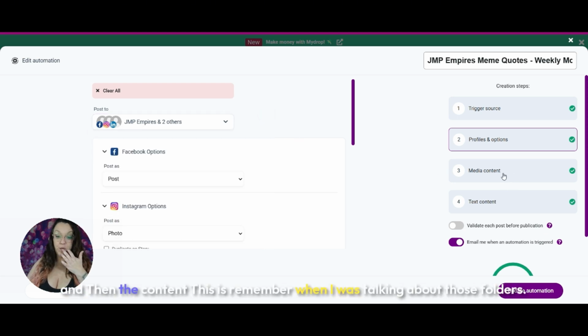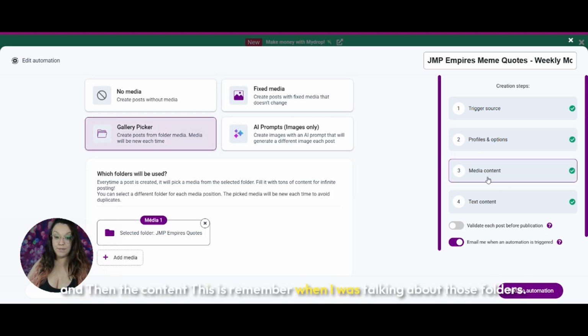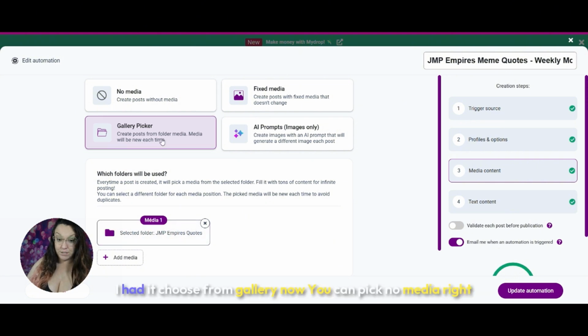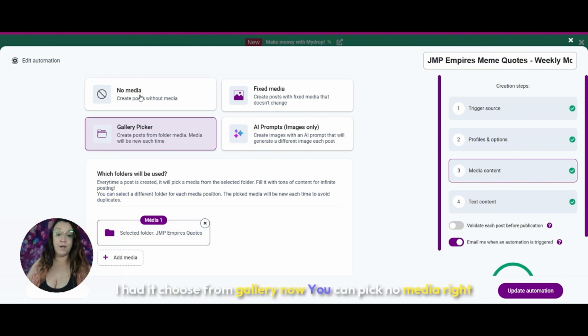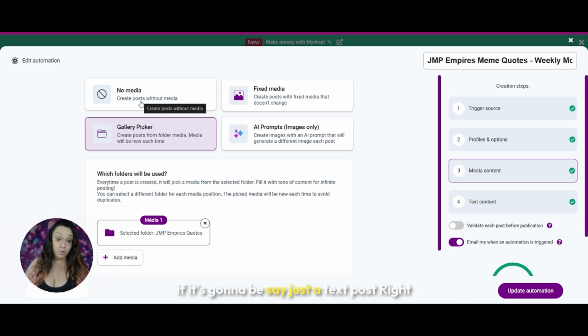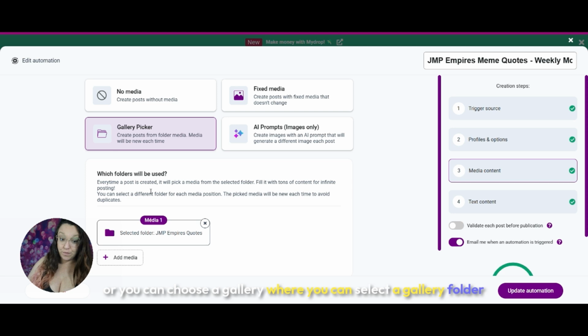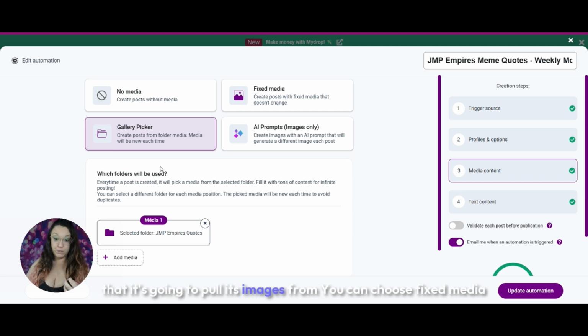And then the content. Remember when I was talking about those folders? Okay. I have it set. You see the folder that's selected? I had it choose from gallery. Now you can pick no media, right? If it's going to be, say, just a text post. Or you can choose a gallery where you can select a gallery folder that it's going to pull its images from.